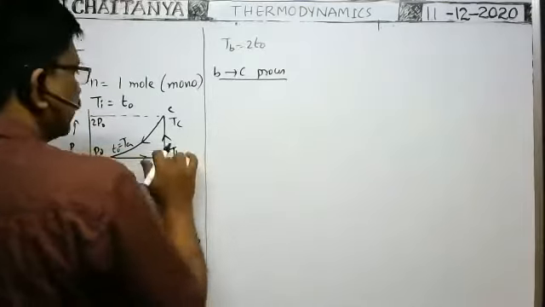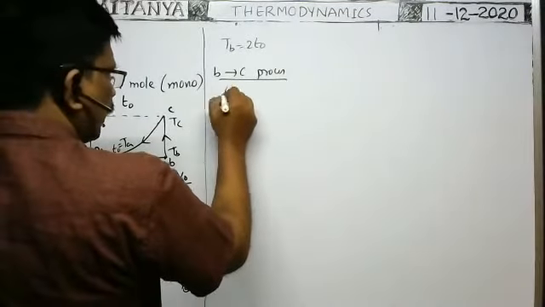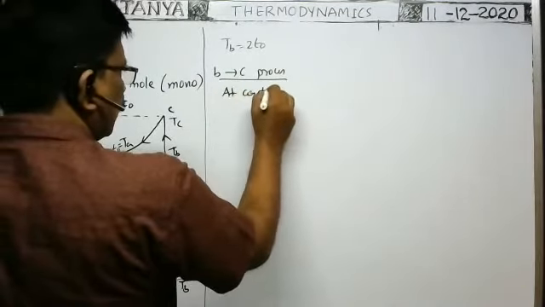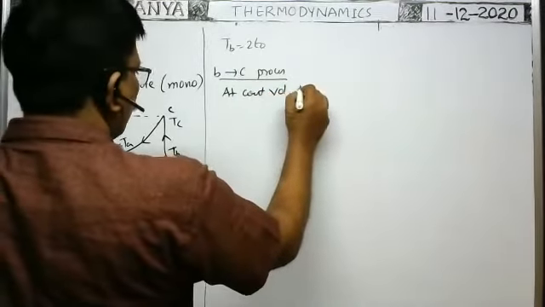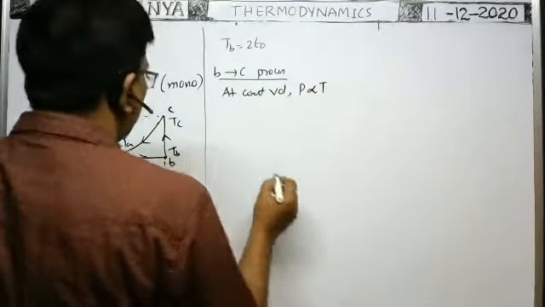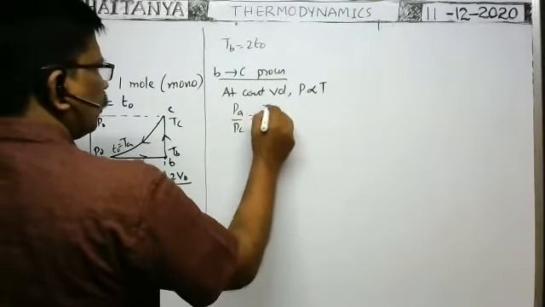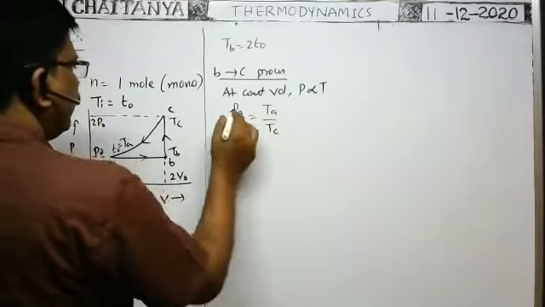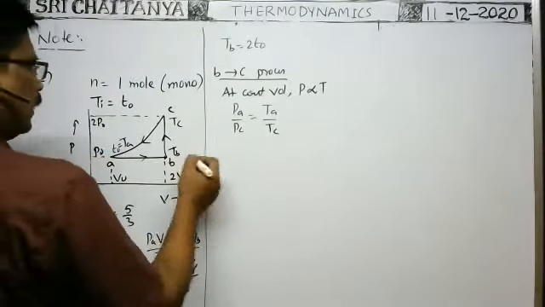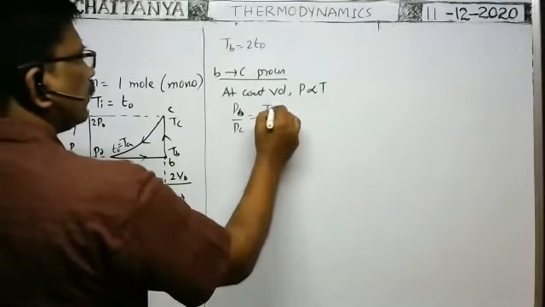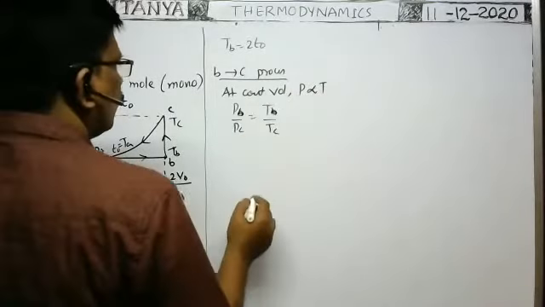Here also the same. Here volume is constant. At constant volume, it is an isochoric process. In an isochoric process, P is proportional to T, no? That's why we can write PB by TB equal to PC by TC. B to C process, okay.